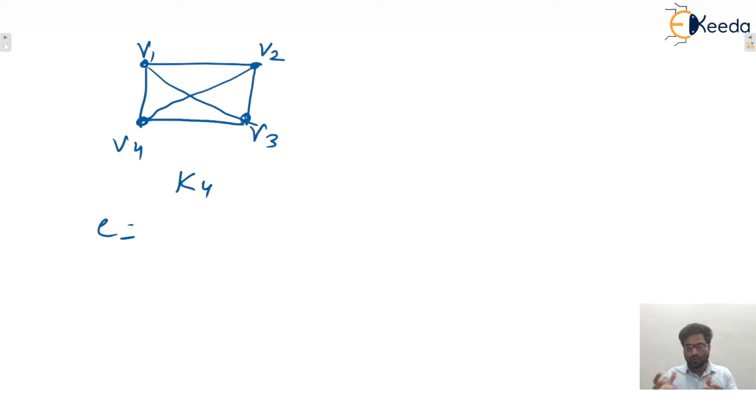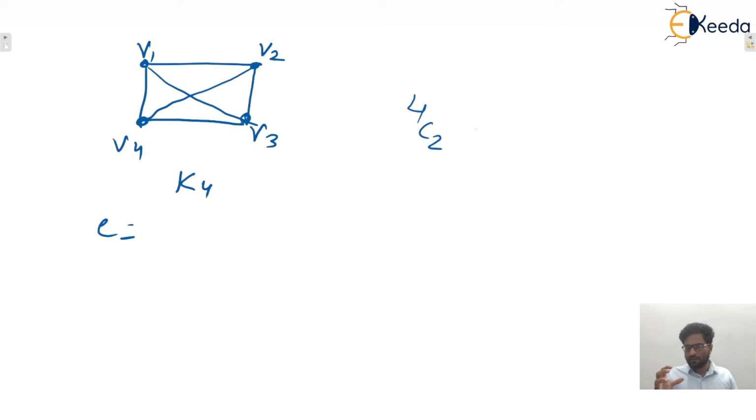So we can count the number of pairs of vertices. Here four vertices are there, so we can group two vertices at a time. The total number of ways of grouping two vertices at a time will be what? 4C2. Yes or no? Because two vertices are required for any edge.